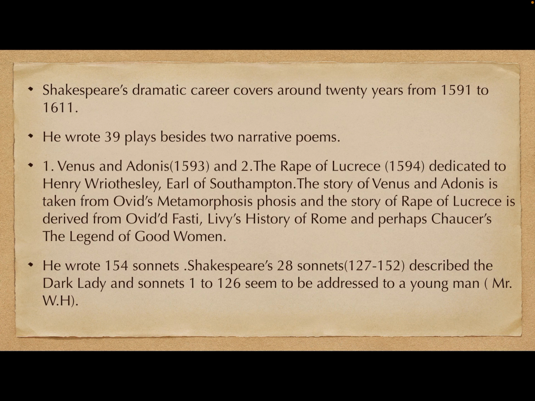He wrote 154 sonnets, as we all know. But the important thing here is how many sonnets have been dedicated to the dark lady and how many to the young man, the friend of William Shakespeare, Mr. W.H. So 28 sonnets, that is 127 to 152, describe the dark lady, and sonnets 1 to 126 are addressed to the young man, that is Mr. W.H.